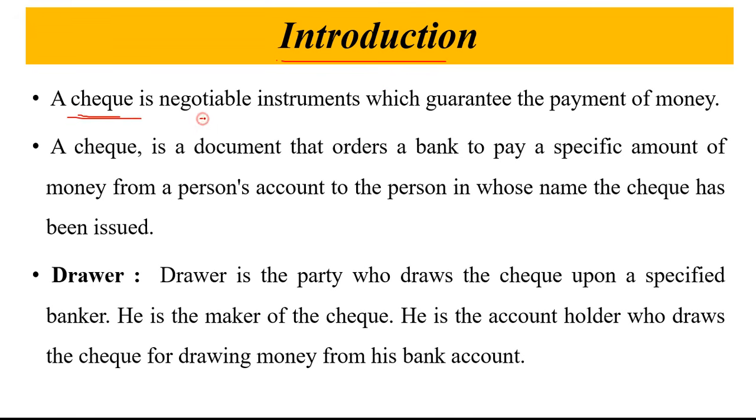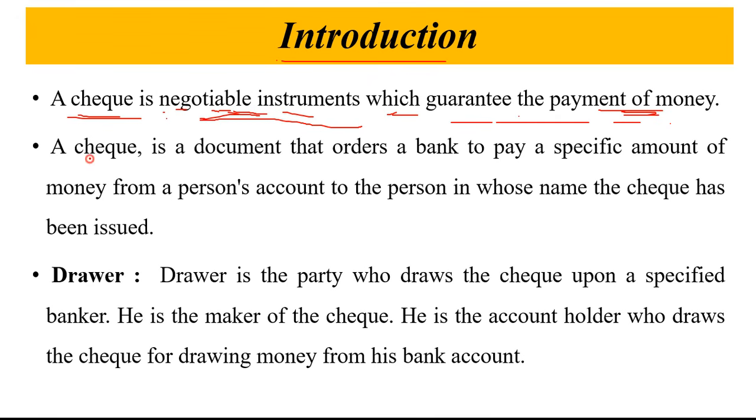A check is a negotiable instrument which guarantees the payment of money. Negotiable instrument means it can be transferred from one person to another person, and instrument means a document. So a check is an instrument which guarantees the payment of money.